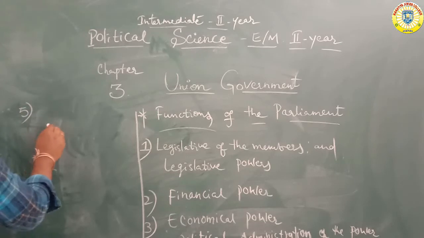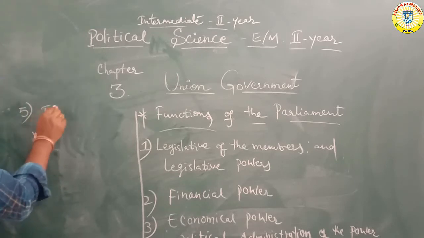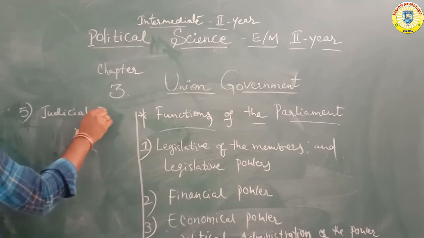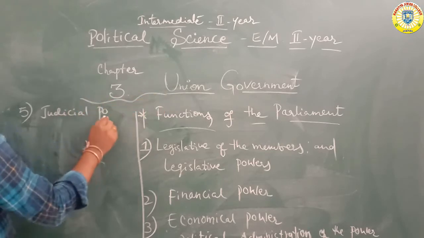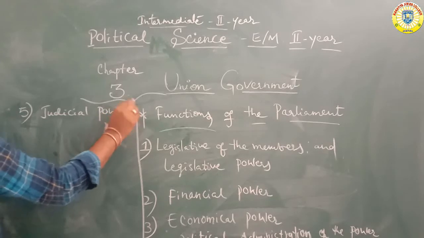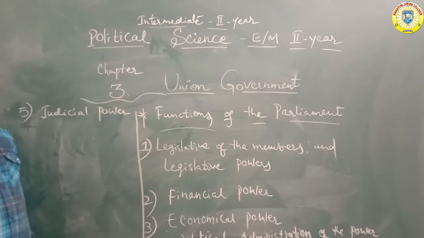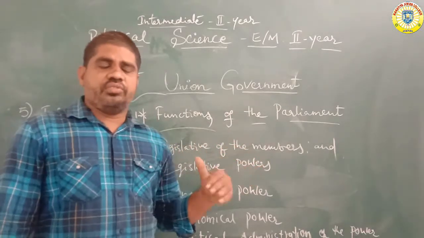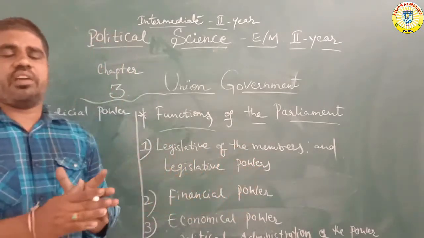Number 5, judicial powers. Okay, judicial power. Under the rule of law, under the judicial type of system, all are equal before the law.